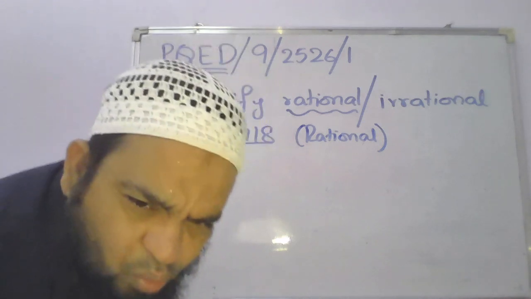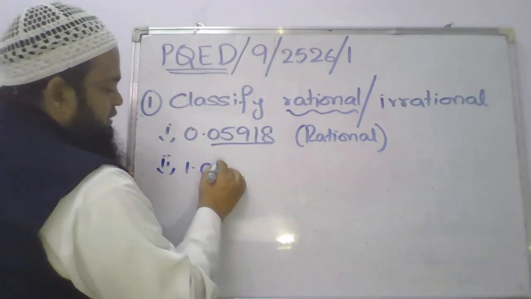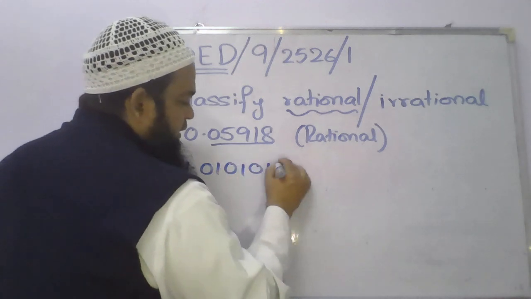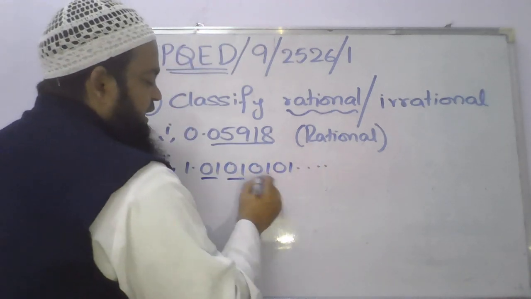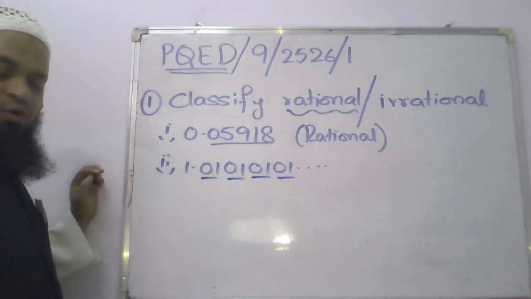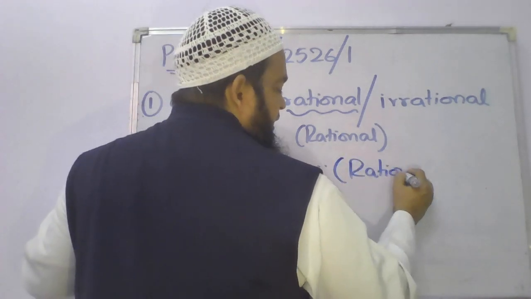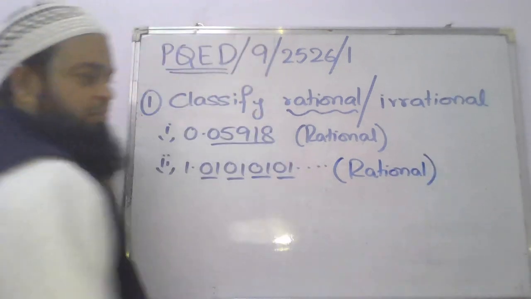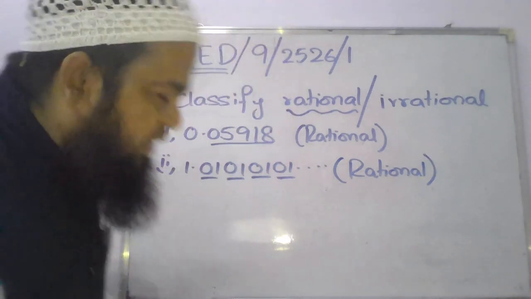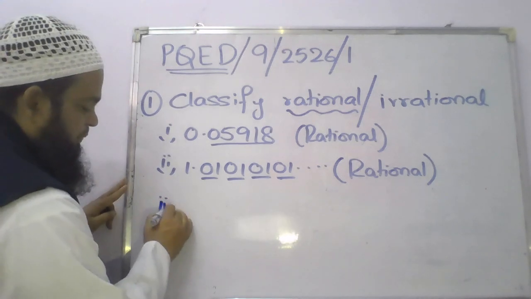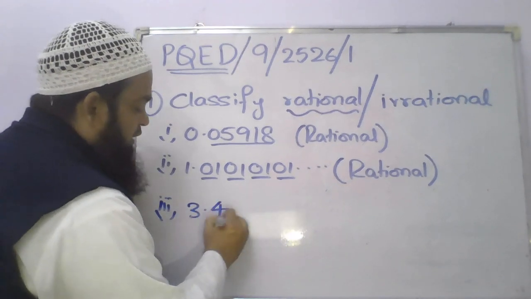The next one is 1.01010101, and so on. Is the series repeating over here? Yes, sir, it is repeating. So if it is not terminating but repeating, it is a rational number, right? Please tell me along with me. Try to read out and write along with me.